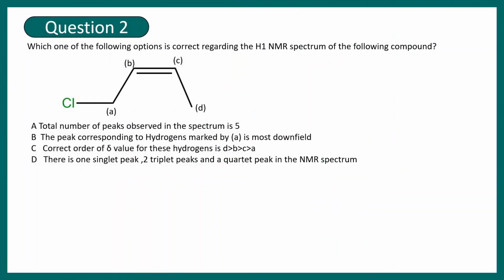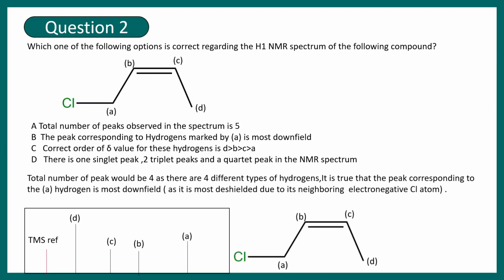Question number 2. Question number 2 says, which one of the following options is correct regarding the H1 NMR spectrum? NMR related questions are pretty common in IIT JAM, so you are expected to have at least one NMR related question. The options are: the total number of peaks observed in the spectrum is 5. The peak corresponding to the hydrogen marked by A is most downfield. The correct order of delta values for these hydrogens is D, then B type, then C type, then A type. There is 1 singlet peak, 2 triplet peaks and a quadruplet peak in this NMR spectrum.